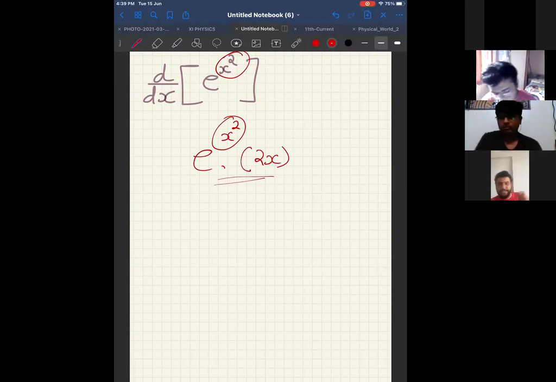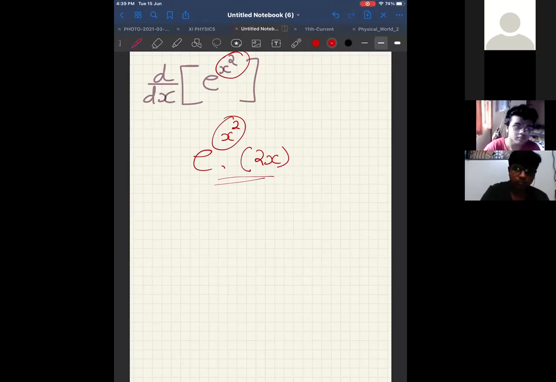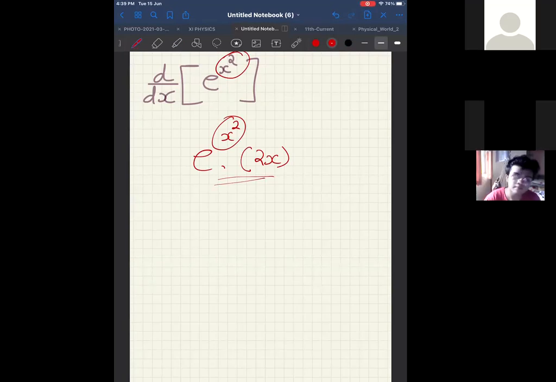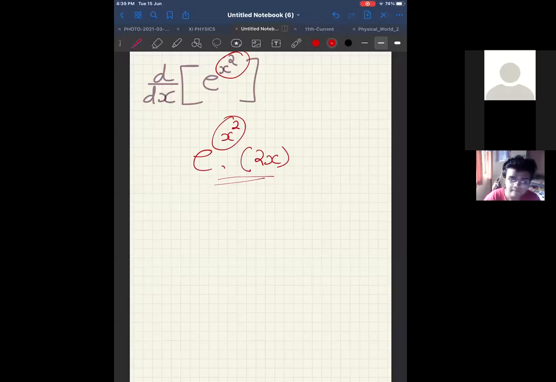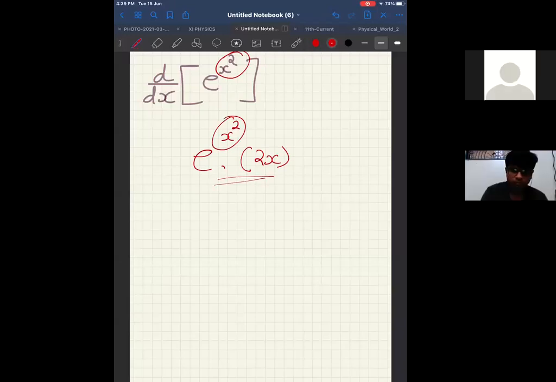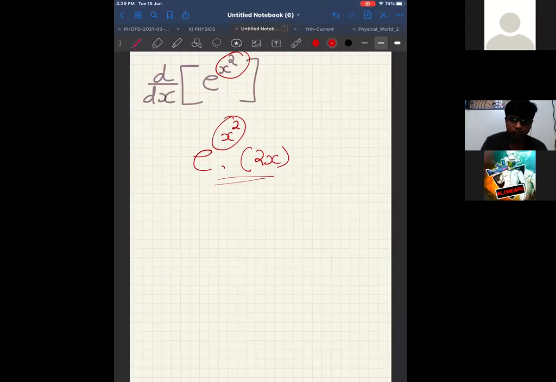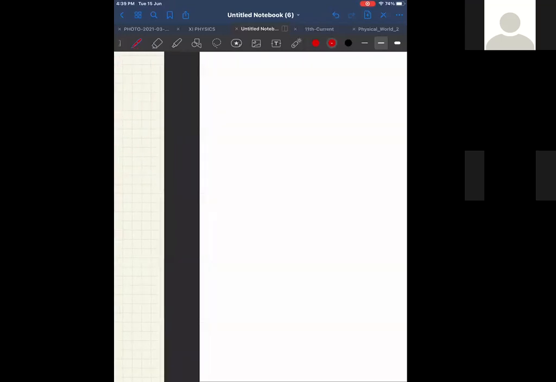Tell me how many of you got this answer as the right answer? This is e power x square into 2x. Okay, perfect. Now, open your module if you have your module.